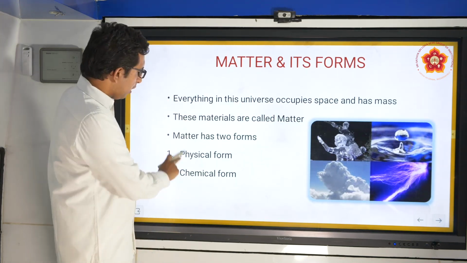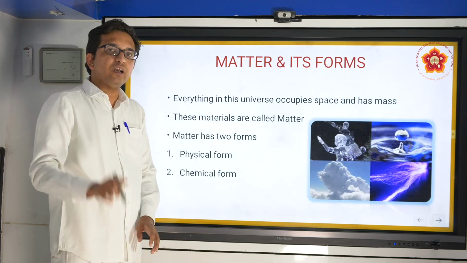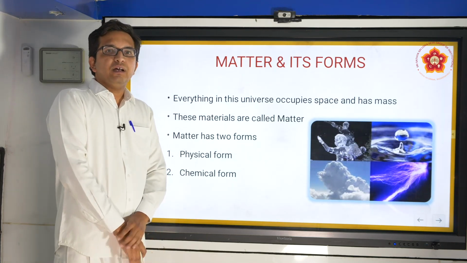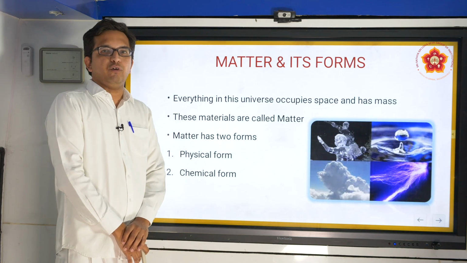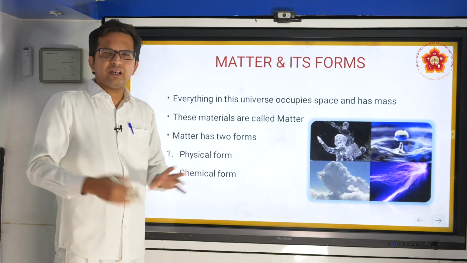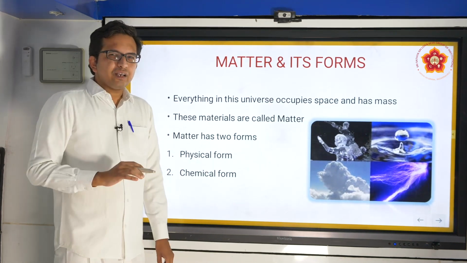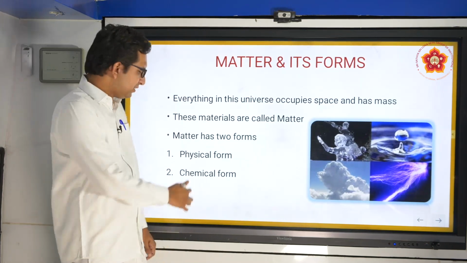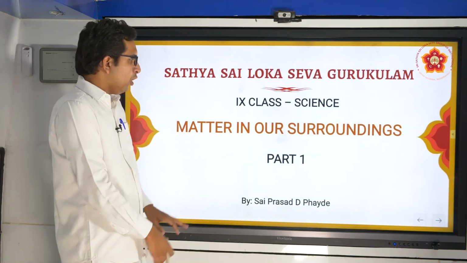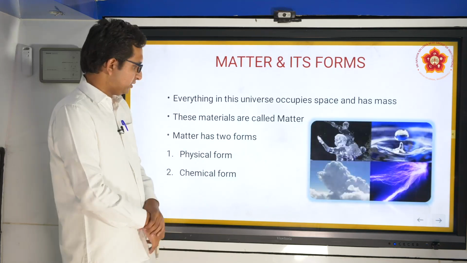Now in this case we come across two forms, where one form we call the physical form, the other form we call the chemical form. What is this physical and chemical? Chemical, if you know in a general sense, deals more with reactions and all, which we will study in the further parts.